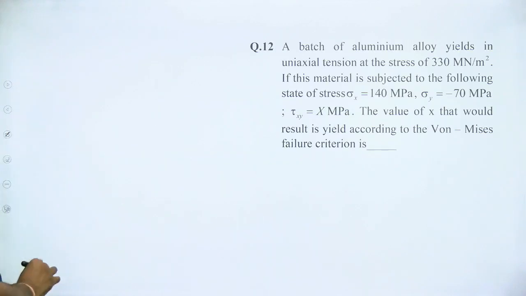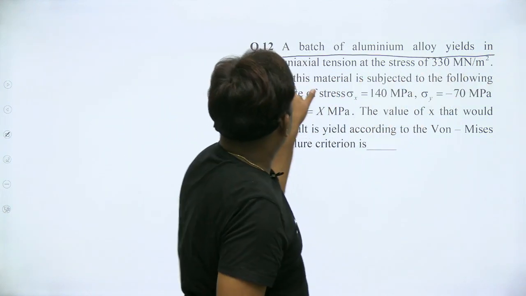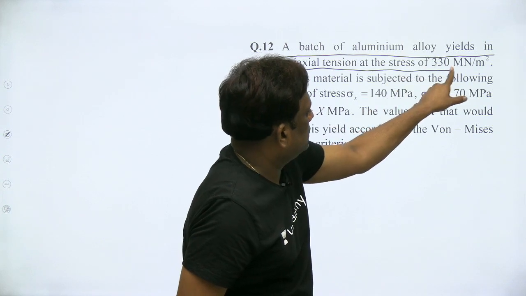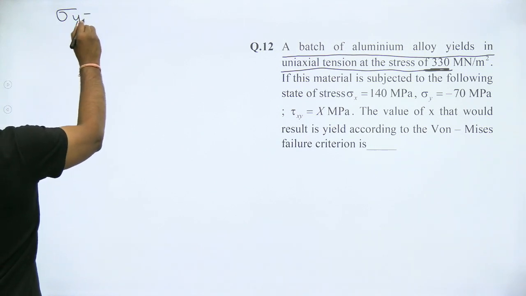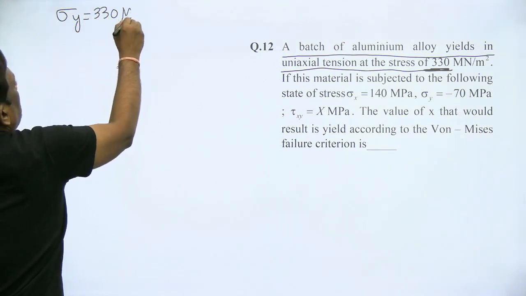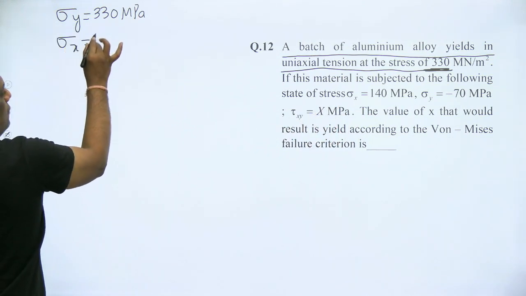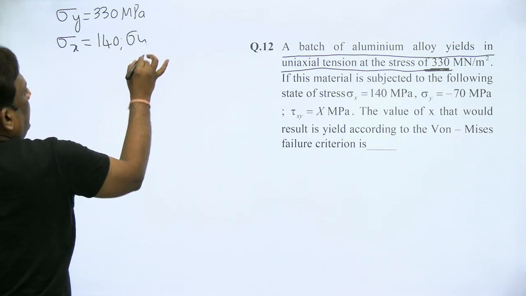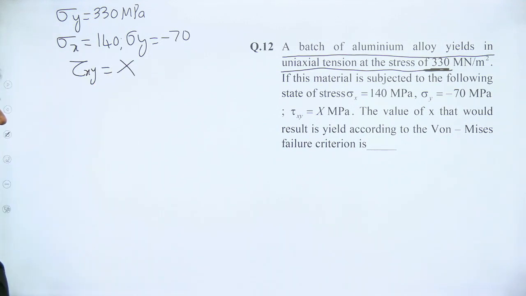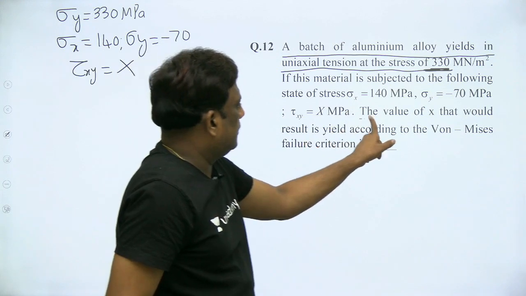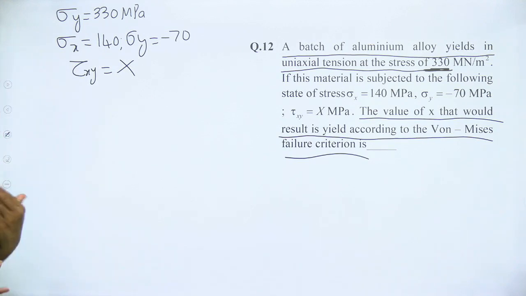Chaliye. Now read this question. This is also a good question. A batch of aluminum alloy yields in uniaxial tension at a stress of 330 megapascal. Uniaxial tension yielding means sigma y is 330 megapascal. It is subjected to sigma x is 140, sigma y is minus 70 and tau xy is x, all in megapascal. The value of x that would result in yield according to von Mises failure is, again von Mises.